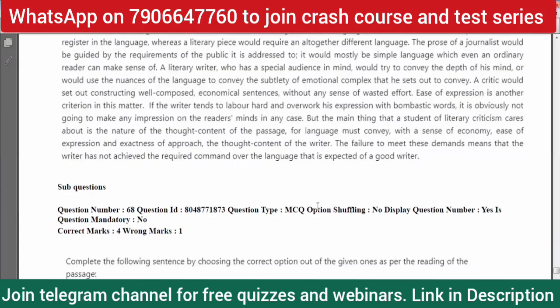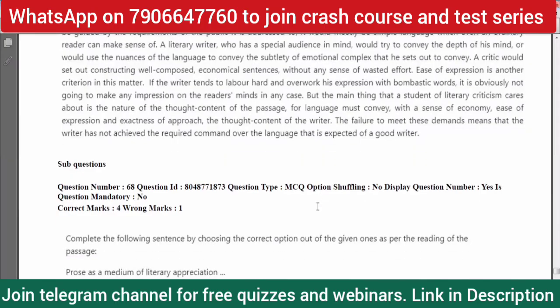But the main thing that a student of literary criticism cares about is the nature of the thought content of the passage. For language must convey the sense of economy, ease of expression, and exactness of approach, the thought content of the writer. The failure to meet these demands means that the writer has not achieved the required command of the language that is expected of a good writer.